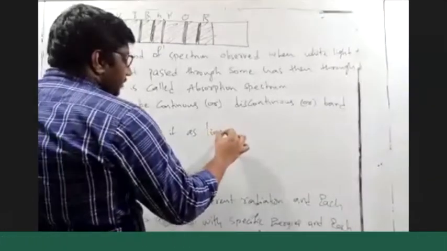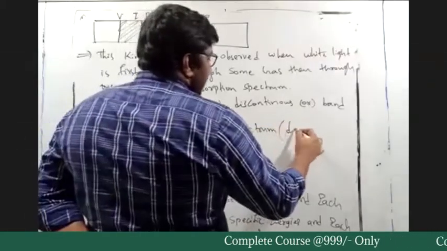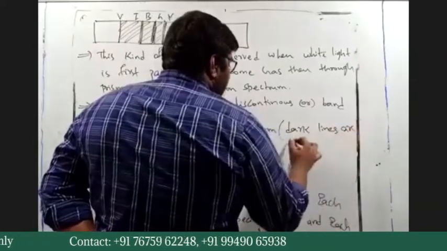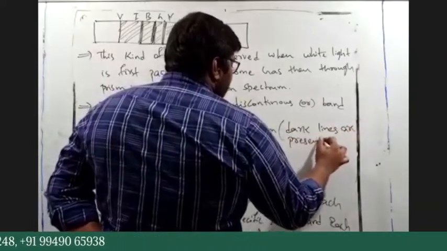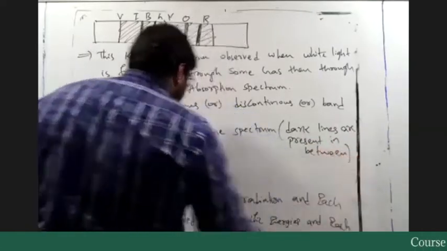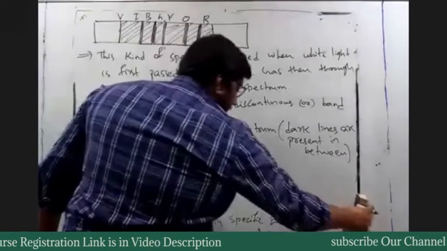Dark lines are present in between. These dark lines, now you understand.